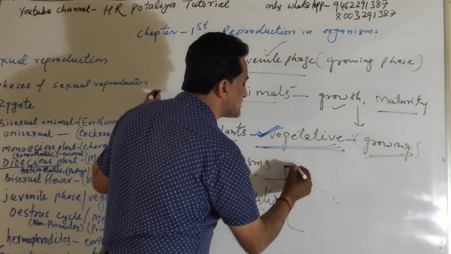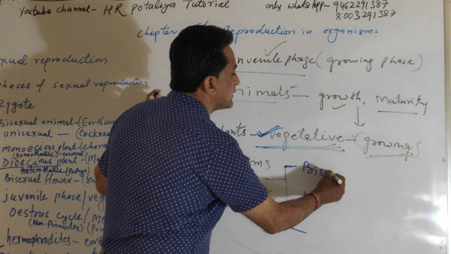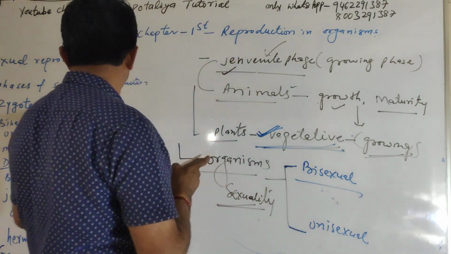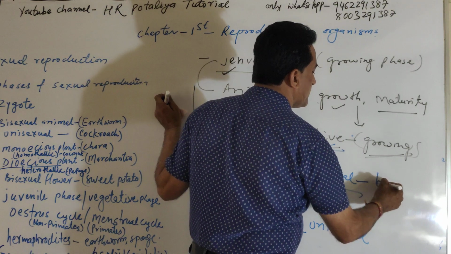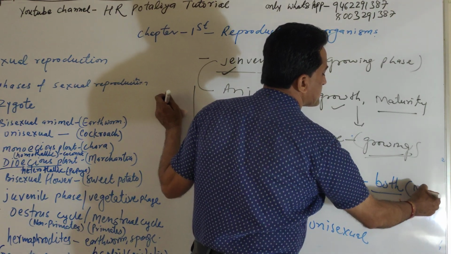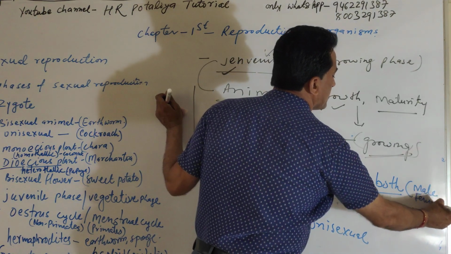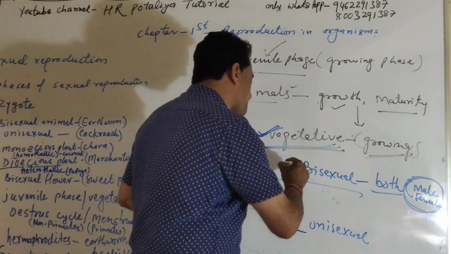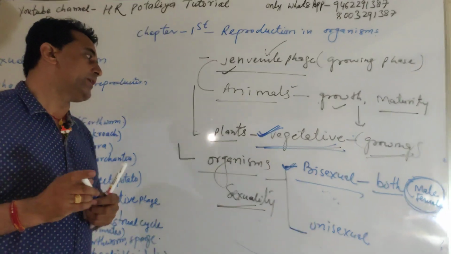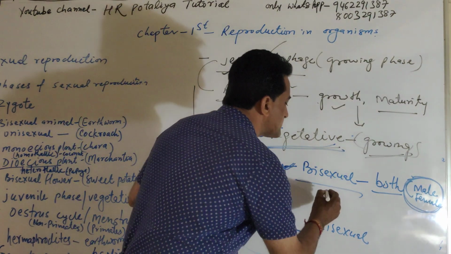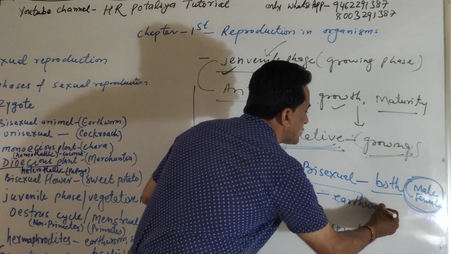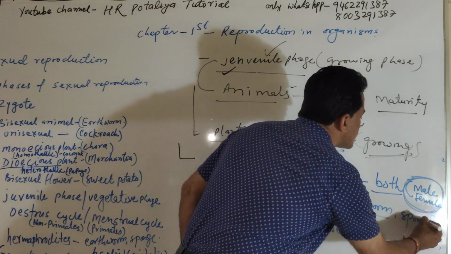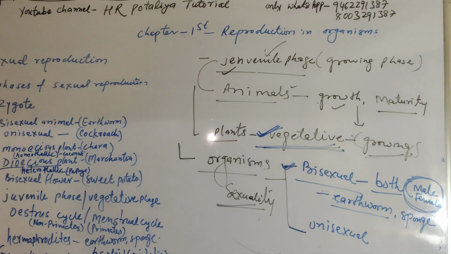On the basis of sexuality, we can divide organisms into two parts: bisexual organisms and unisexual organisms. Bisexual organism means what will happen? An organism which contains both male as well as female gametes, both present in the same organism, we call it bisexual, that is, on the basis of sexuality. For example, simply the earthworm. The earthworm is a bisexual organism, and sometimes the sponge is also there. That is one part, the bisexual.